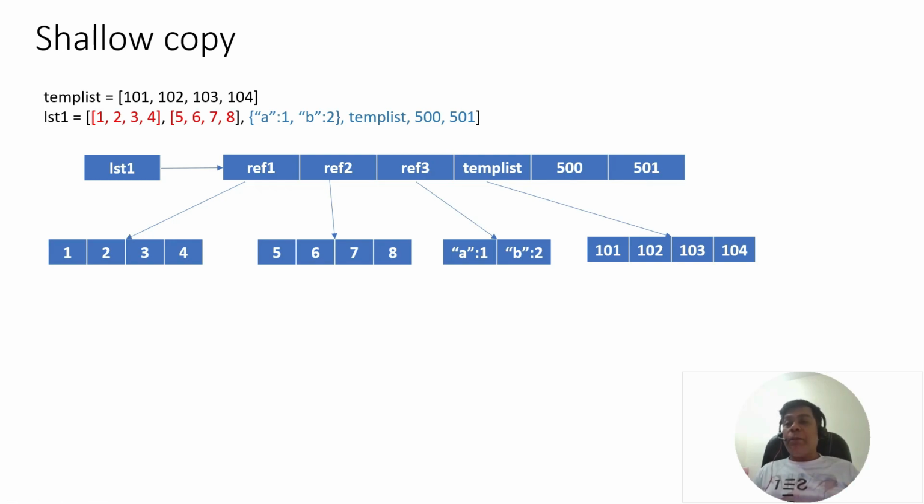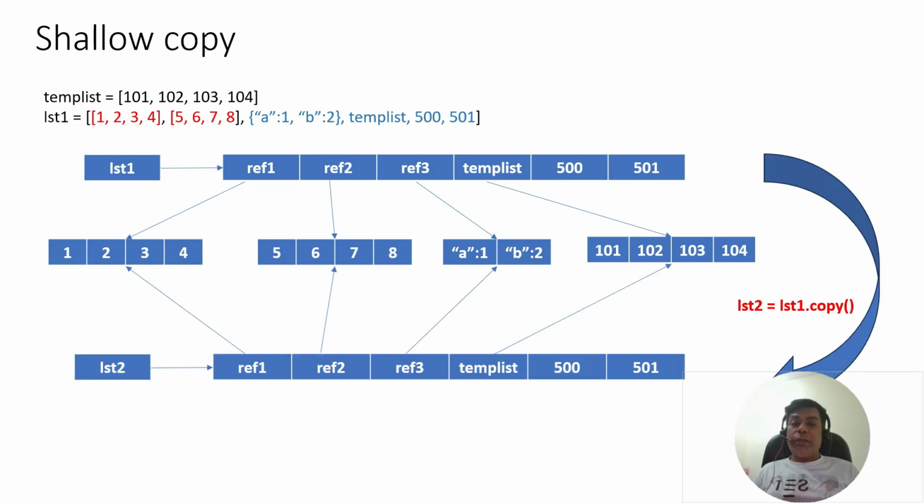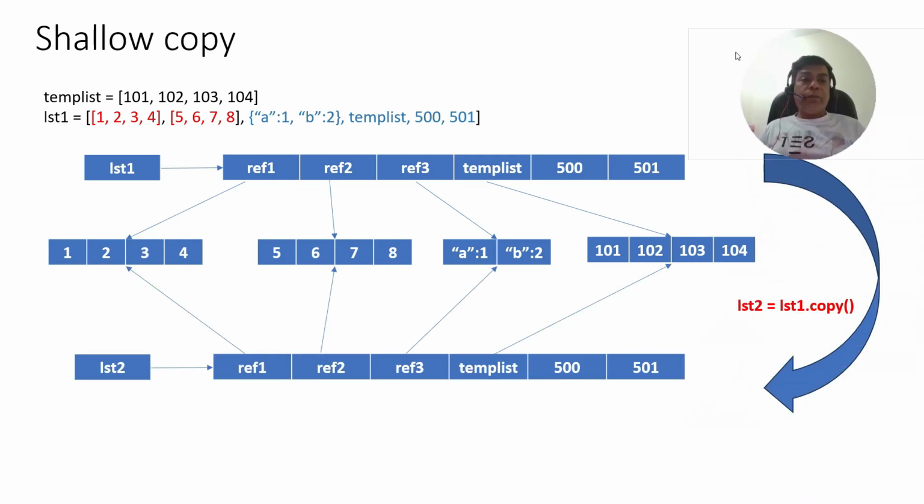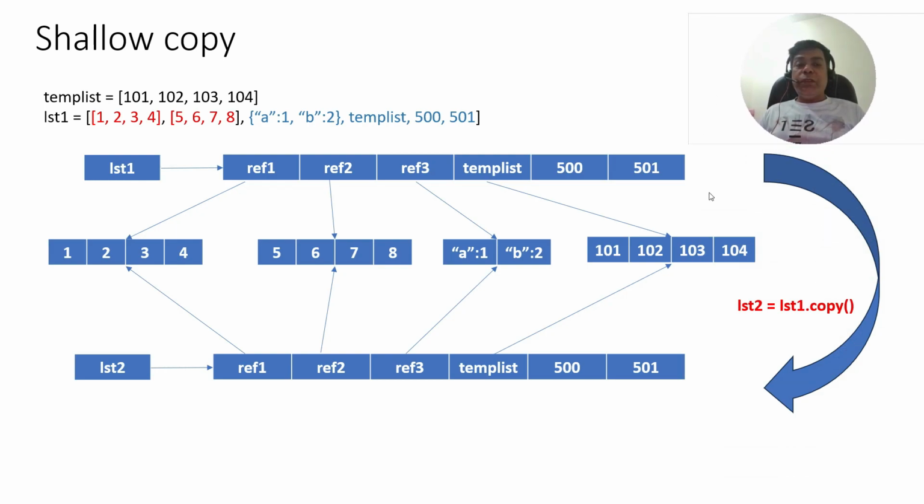Now let's see what happens when we do copy. I am executing lst2 is equal to lst1.copy(). What happens is basically a new list is created. This list is created, but the nested lists are not copied, and these references are still pointing to the original objects.